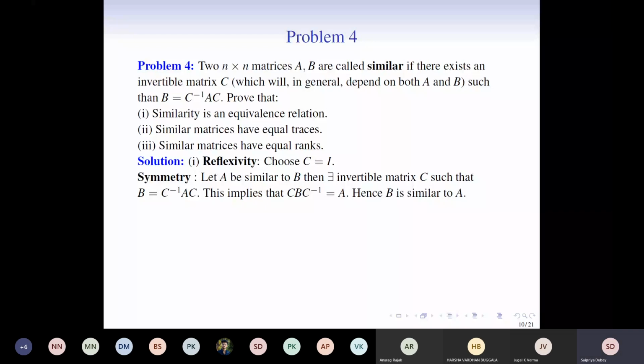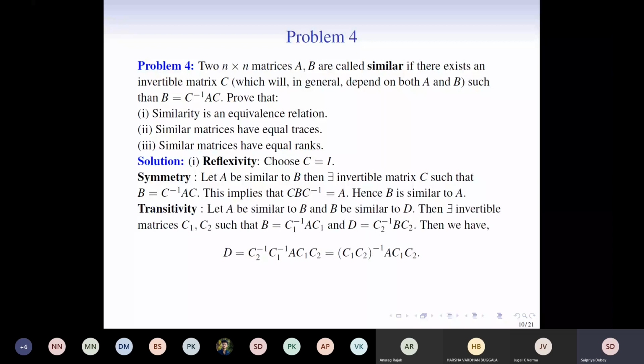Next is transitivity. For transitivity, we need to club the two conditions. So let us assume that A is similar to B and B is similar to D. It will give us these two equations. That is, there exist C1 and C2 which satisfy these two properties. Okay. Then now look at D. So here what we do is that we substitute the value of B over here. Okay, substituting the value of B over here yields us this. And now we see that choosing capital C to be C1 times C2, it is clear that A is similar to D. So we started with A is similar to B, B is similar to D, and this equation gives us that A is similar to D.